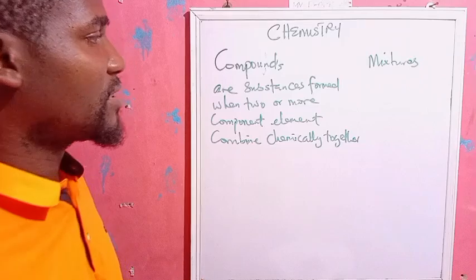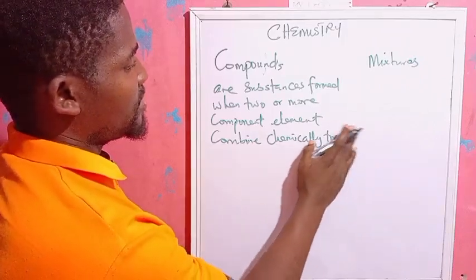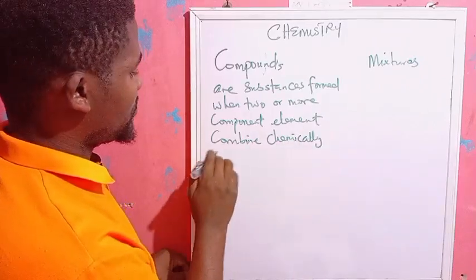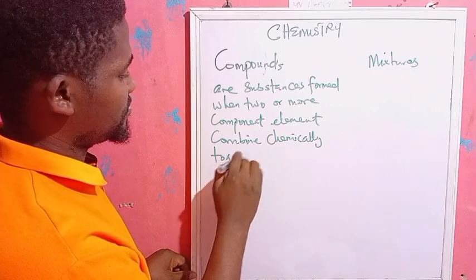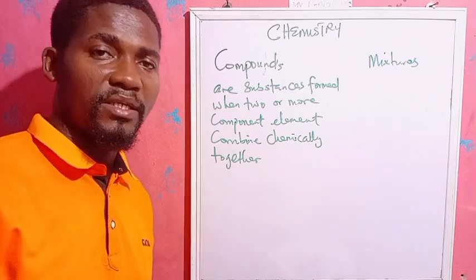So they must combine chemically together.